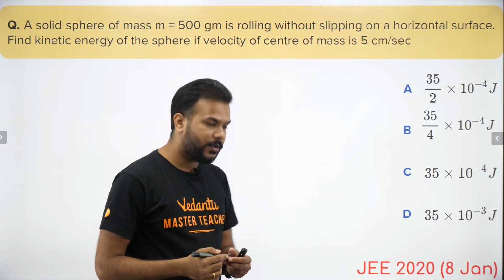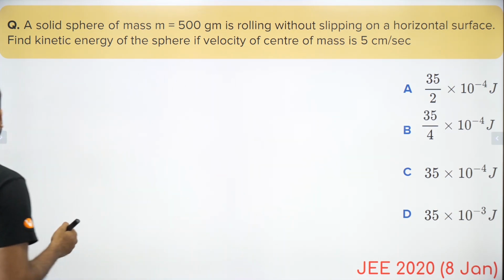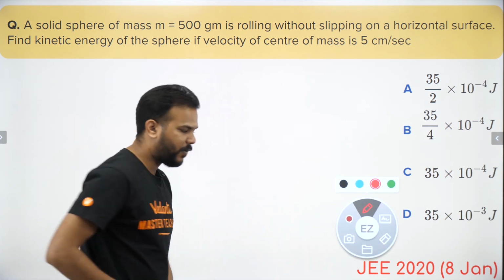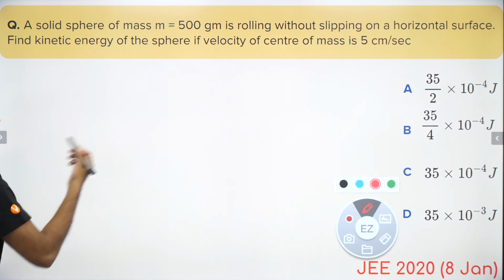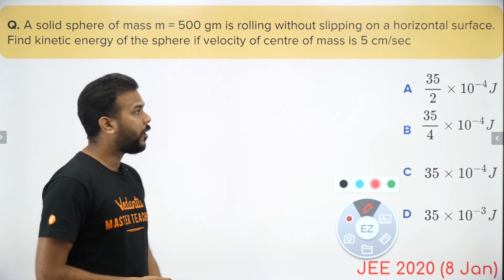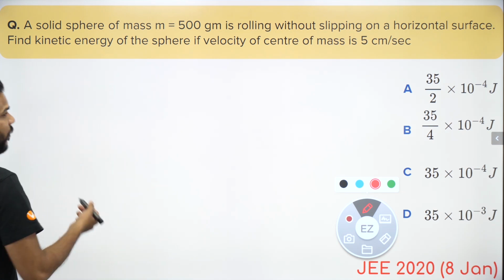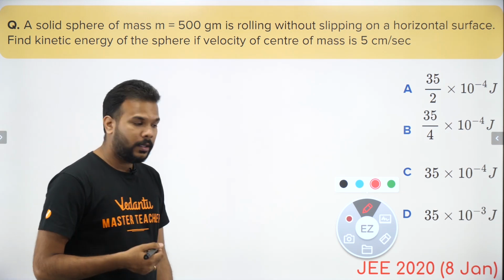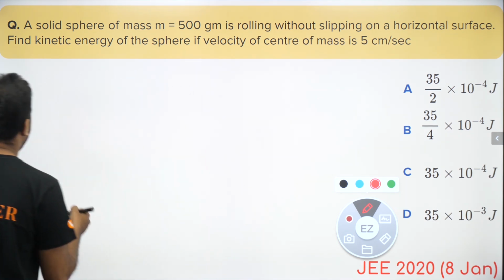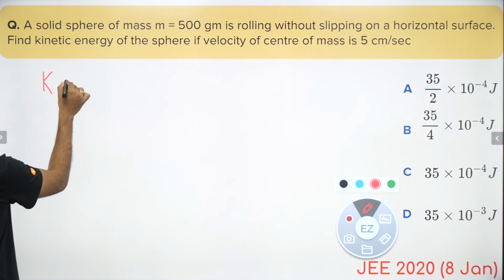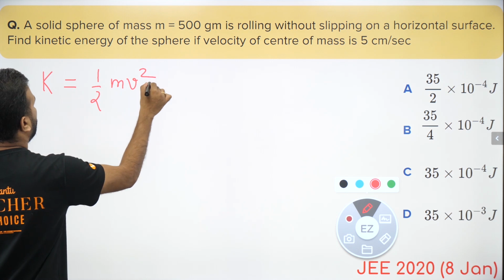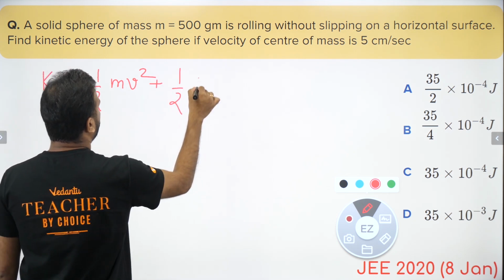Okay guys, again a question from 8th of January. Let's try to simplify this, because this is a very simple question according to me, and I'm sure you must be feeling the same, because all it is asking is to calculate the kinetic energy during pure rolling of the solid sphere. And a solid sphere has moment of inertia about the axis passing through the center of mass of 2 by 5 mr square. So when we write the kinetic energy here, obviously it will have kinetic energy due to translation, and kinetic energy due to rotation.